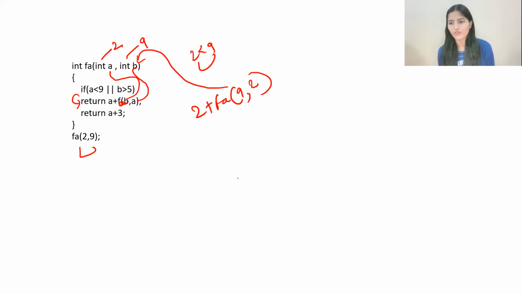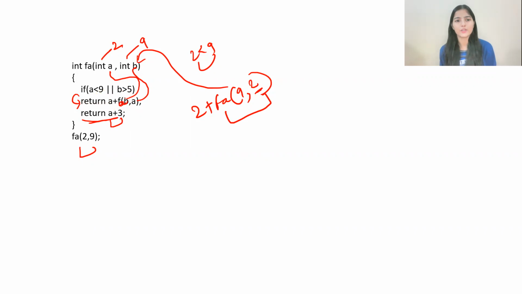For b, we are going to check. For b, what do we have? For b, we have 2. So is 2 greater than 5? You can see 2 is not greater than 5. No. So both the conditions are false this time. Both the conditions are false. So this if part won't be executed. So for this particular call, the statement after it will be executed.